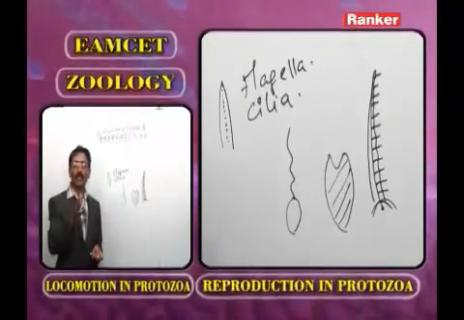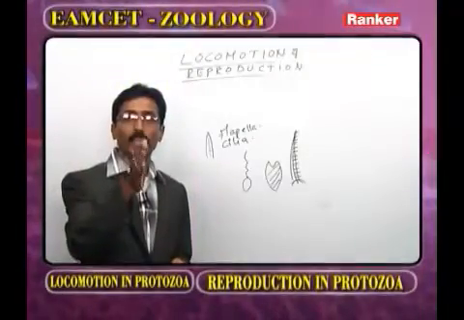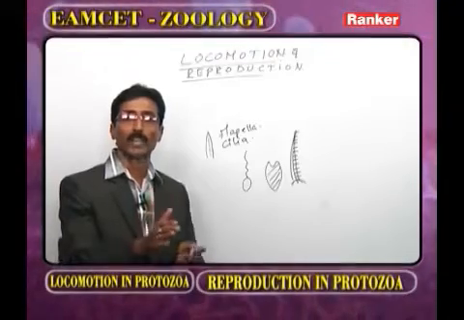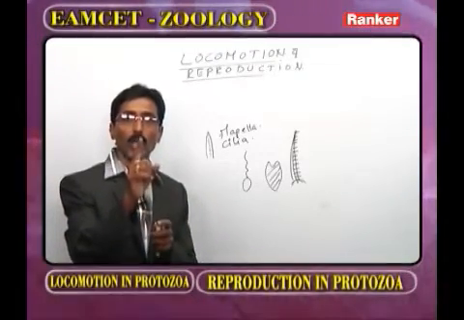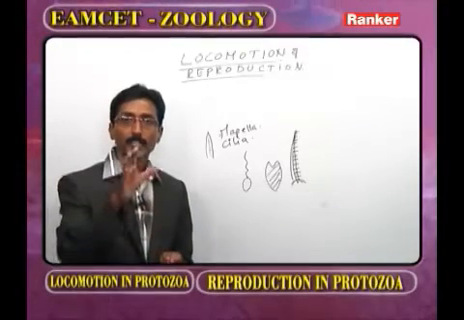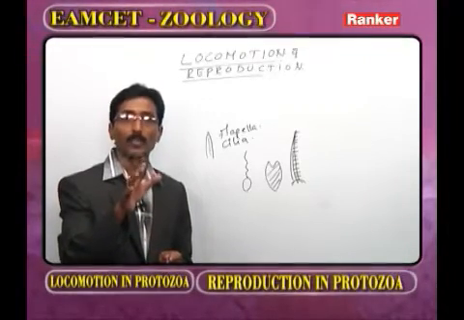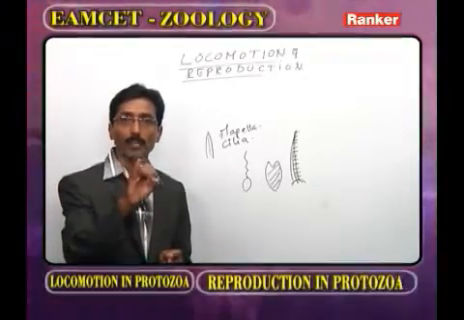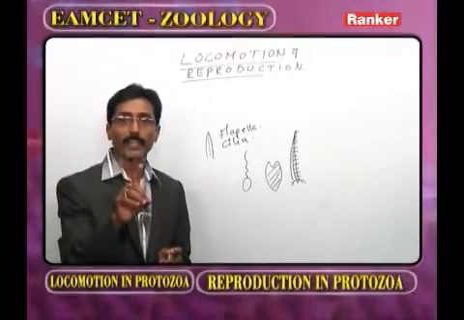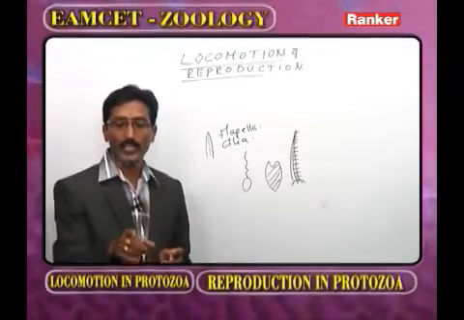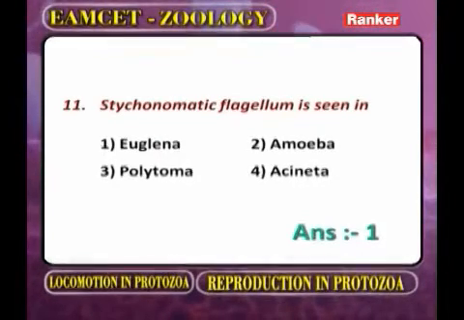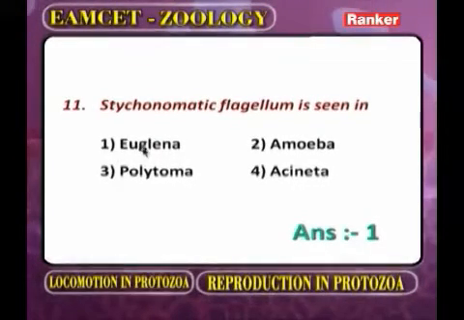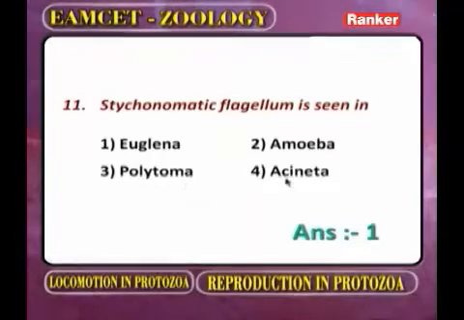What is meant by stichonematic flagellum? Here the entire axoneme is covered and protected by the sheath, and on either the right side or left side one row of lateral appendages is present. Such a stichonematic flagellum is observed in Euglena, and the second example is Astasia. Now the options are Euglena, Amoeba, Polytoma, Acinata. What is the best example? The Euglena. Now we go for the next question.